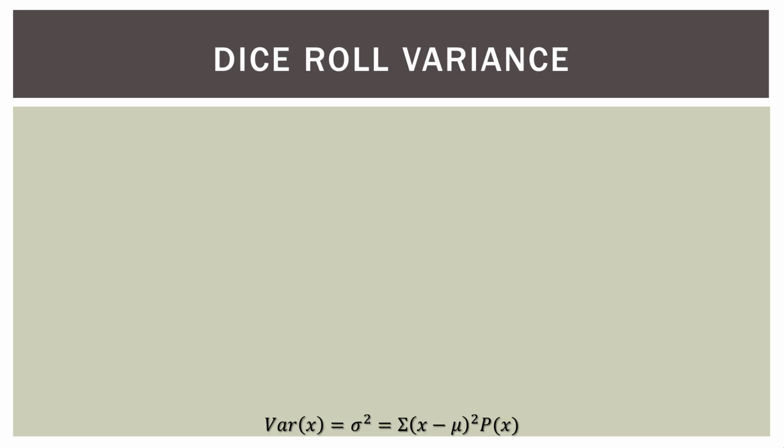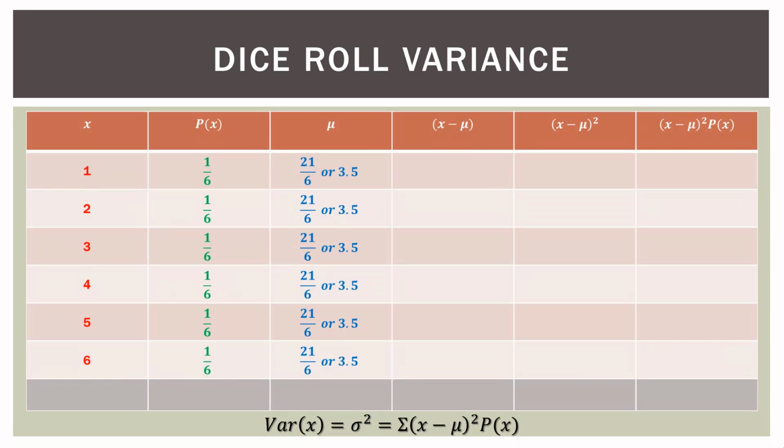Well, that takes us to the first step. We figured out the expected value, or the mean, which we need to have in order to figure out the variance. So down below, I've gone ahead and included the expression for variance that we saw before. So as we build this process, you'll see exactly how it's put together. So here's a chart, and we're going to just do it step by step, real slowly, so you can see just how we do the calculations, because once you do one, you can do them all.